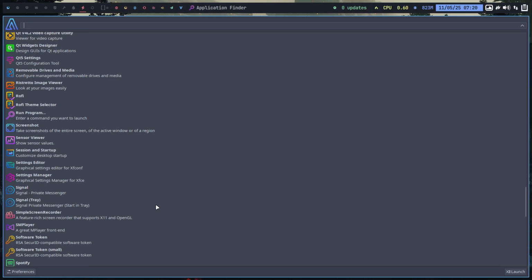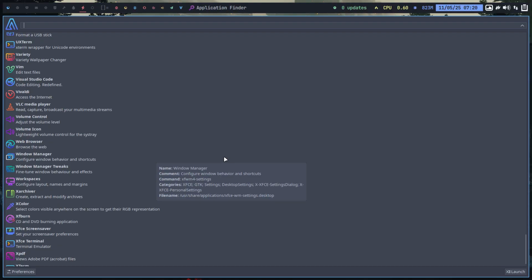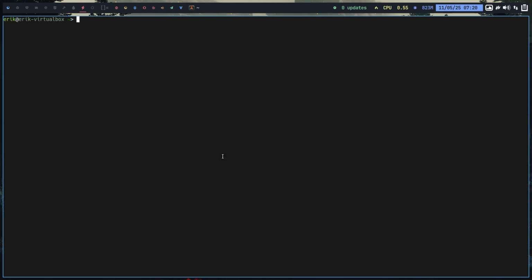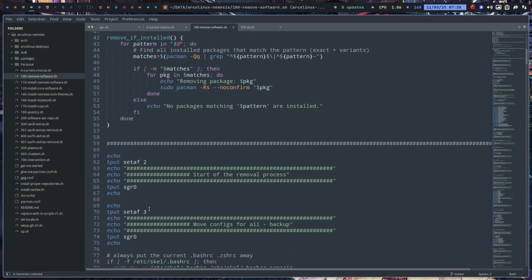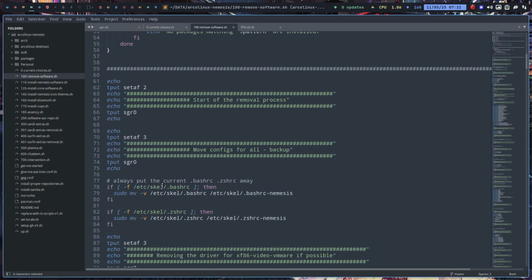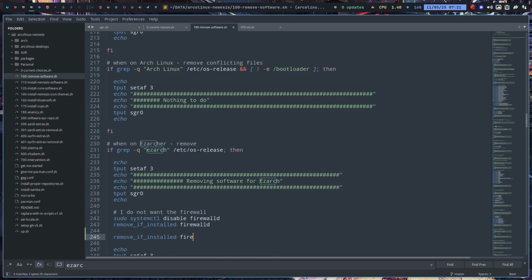You choose to remove things that I say, and all you need to figure out is Ctrl-T, sudo pacman -R abiword. Yeah, AbiWord, that's what it's called. Fine, you go to your script, remove if installed, Ctrl-F, find it, and you copy this line with Control C, and say AbiWord.